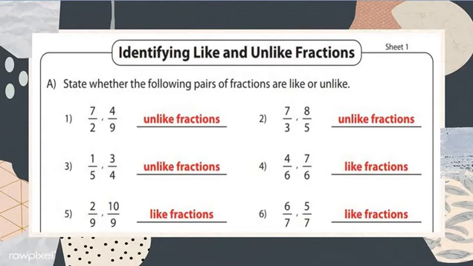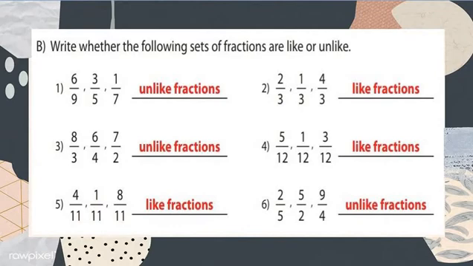Question number B means write whether the following sets of fractions are like or unlike. In this second question we have to find whether they are like fractions or unlike fractions, and write only that. Let's check: 6 upon 9 comma 3 upon 5 comma 1 upon 7.